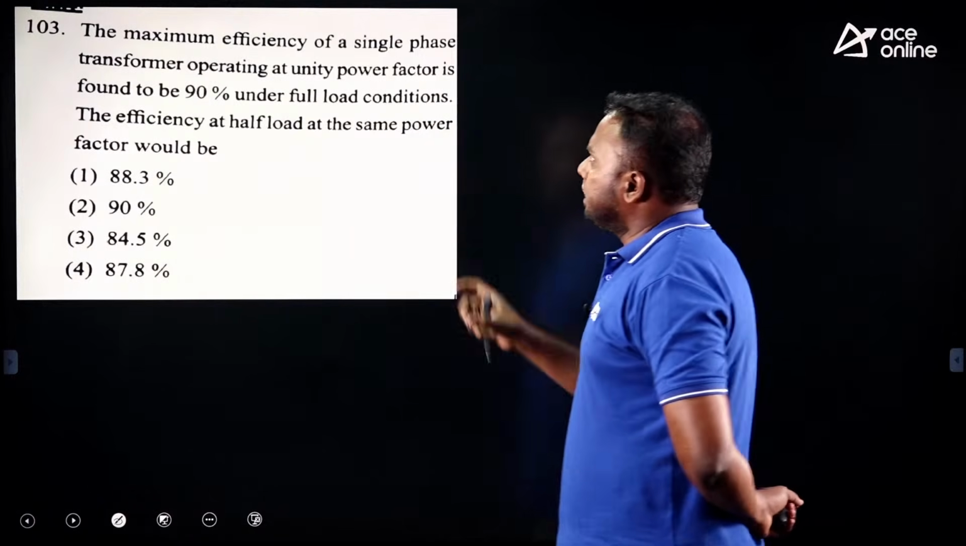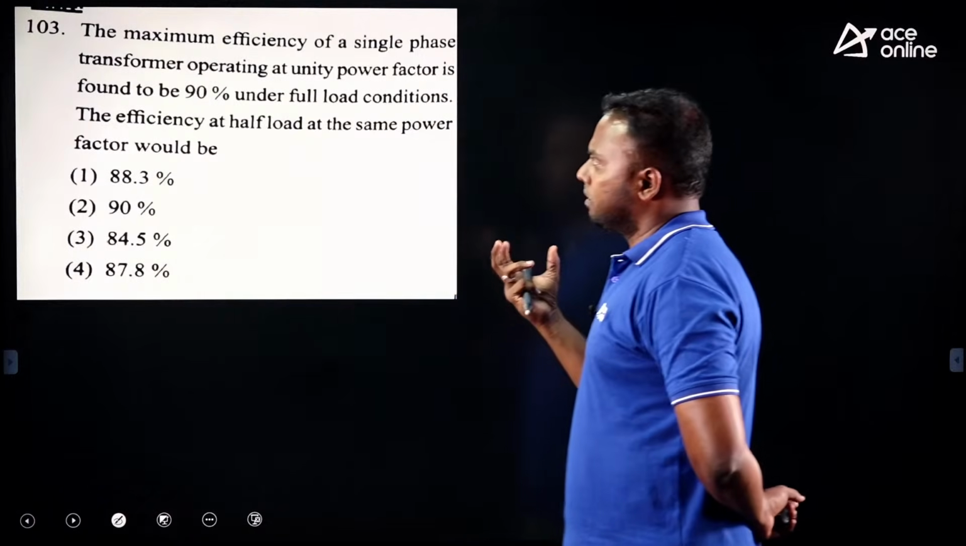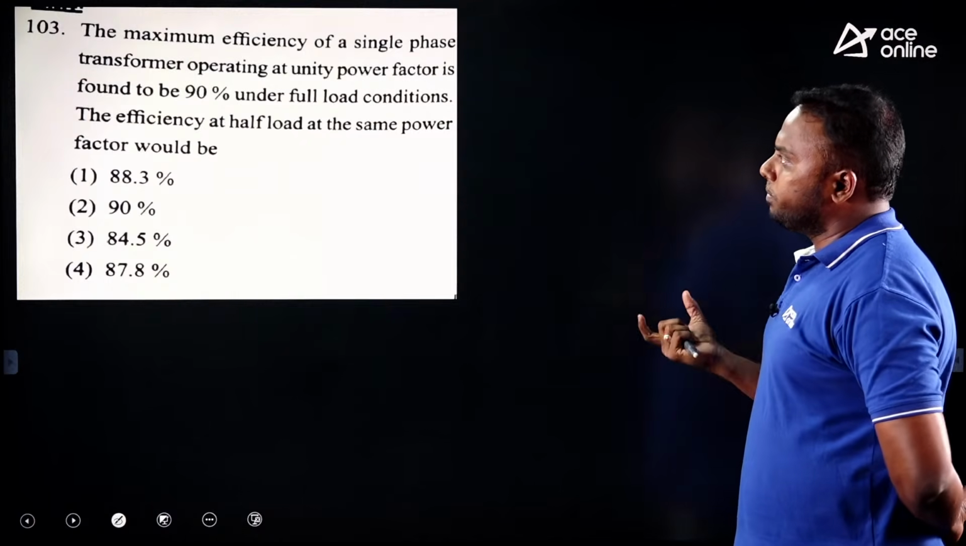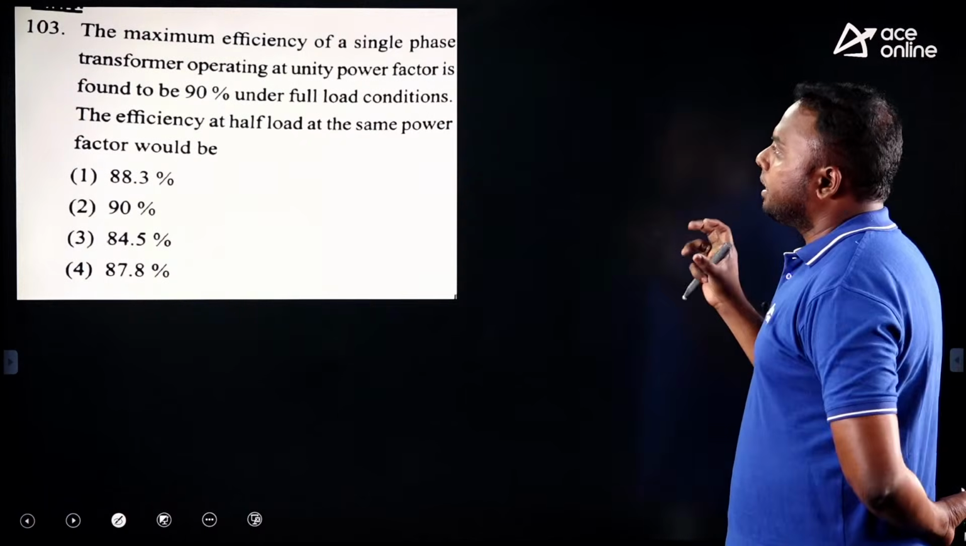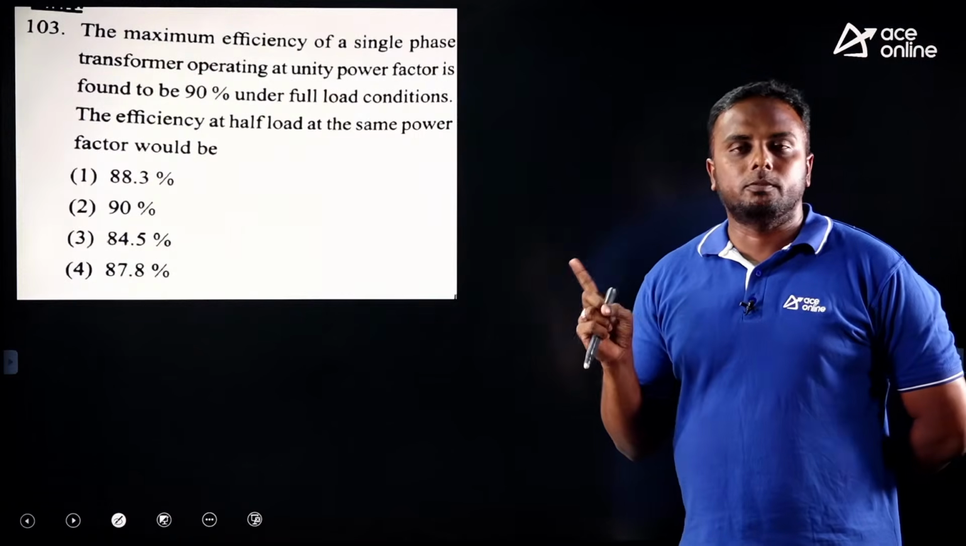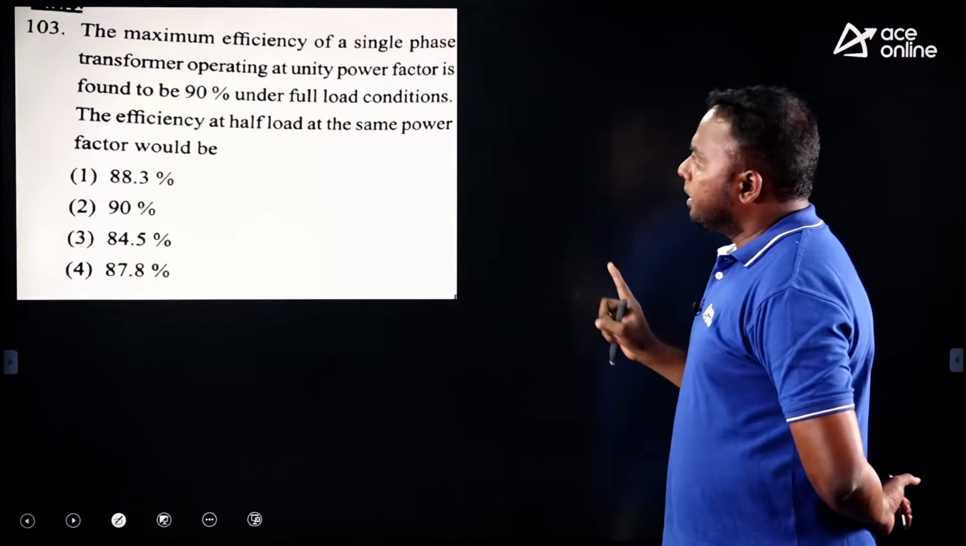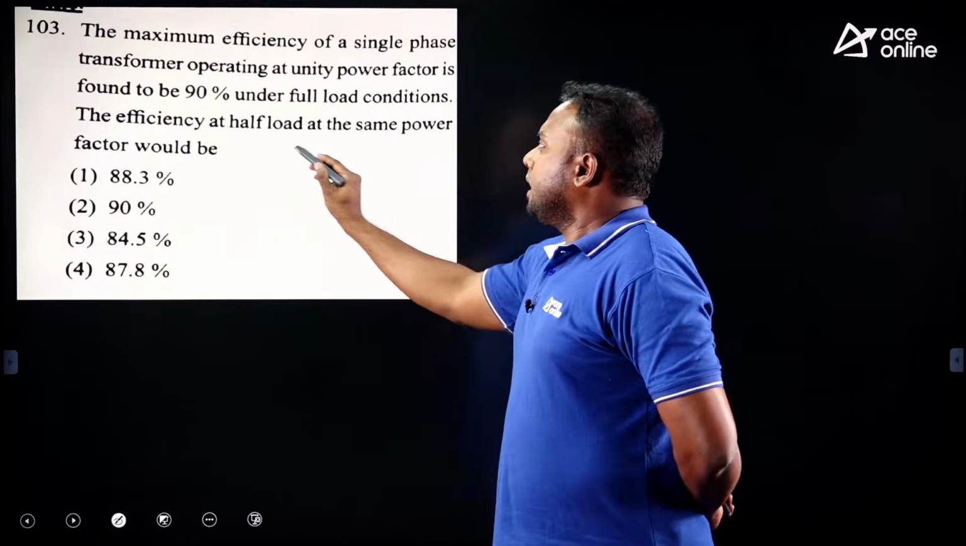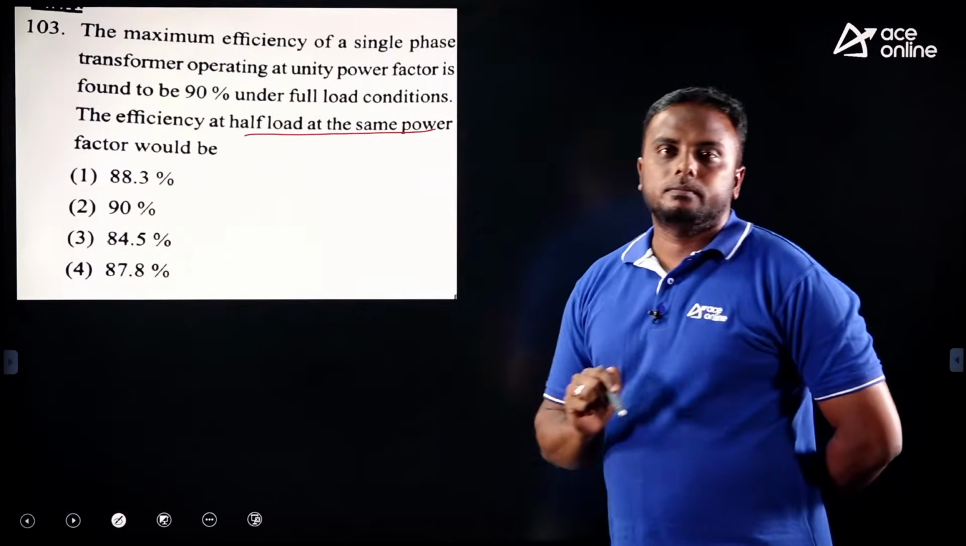The maximum efficiency of a single phase transformer operating at UPF is found to be 90% under full load condition. Maximum efficiency is 90% at full load. Next, what is the efficiency at half full load at same power factor?